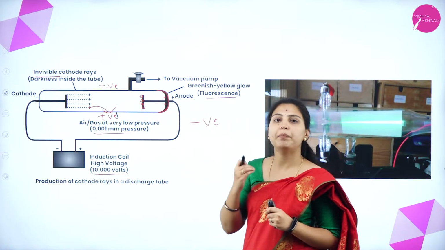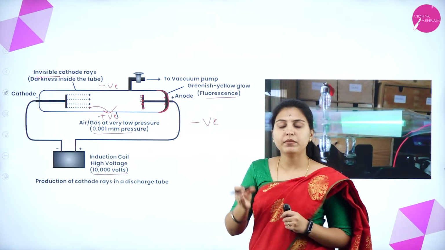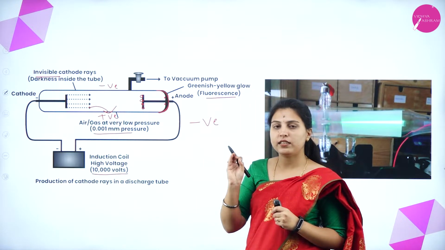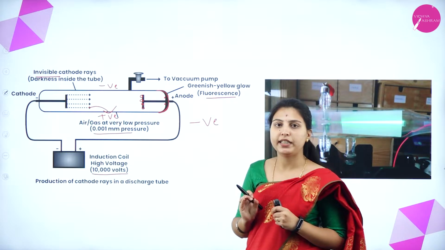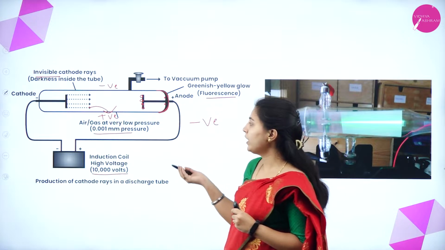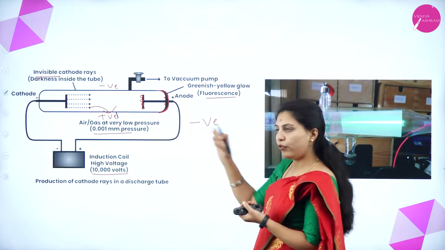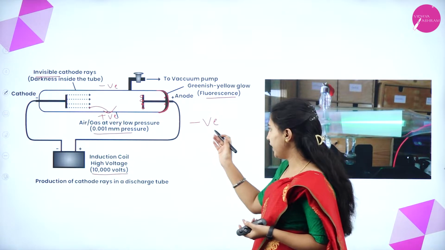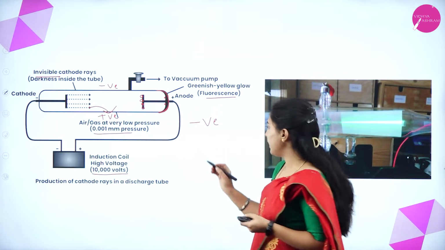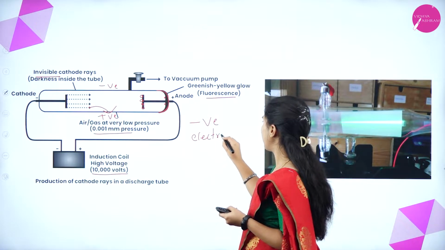And also when we apply a magnetic field around the discharge tube, we can expect the same behavior as negatively charged particles show with the electrical field. That's why we can say again that the particles moving from cathode to anode are negatively charged particles, and they are named electrons.